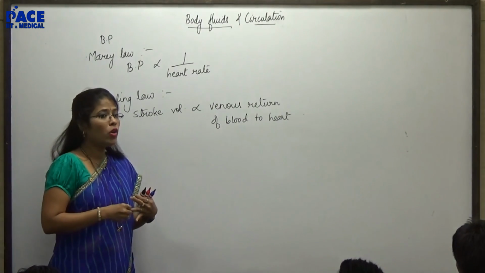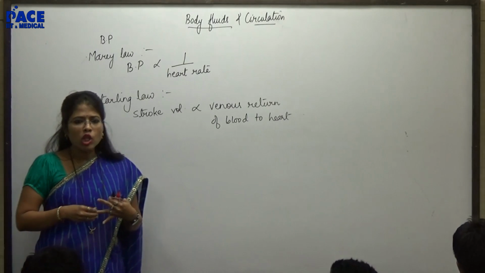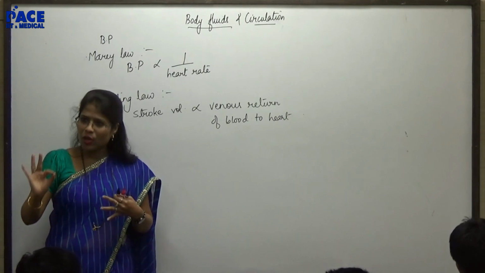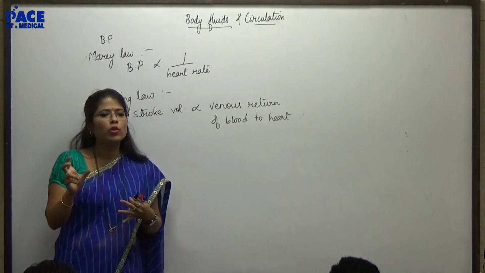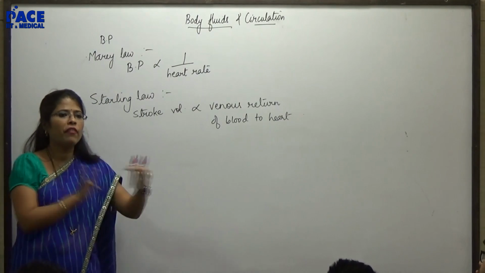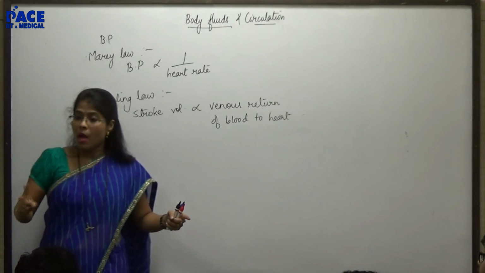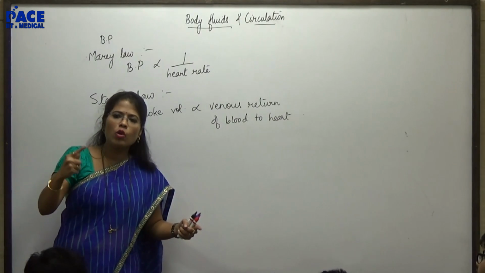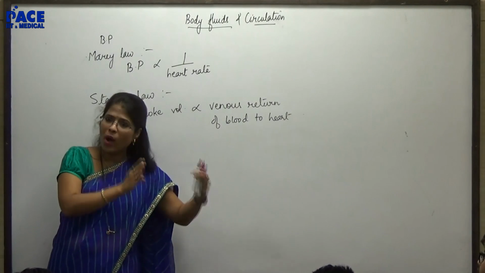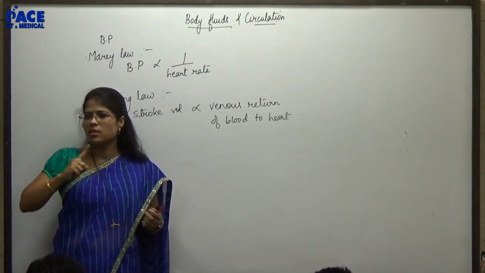Now, everyone knows what is stroke volume? What is stroke volume? The volume of blood pumped by each ventricle per heartbeat. Okay? And we saw that value to be around 70 ml. Means per heartbeat, the left ventricle and right ventricle separately pump 70 ml. But when I calculate cardiac output, I am taking only the left ventricle, any one of them, right? Because that is a part of systemic circulation.